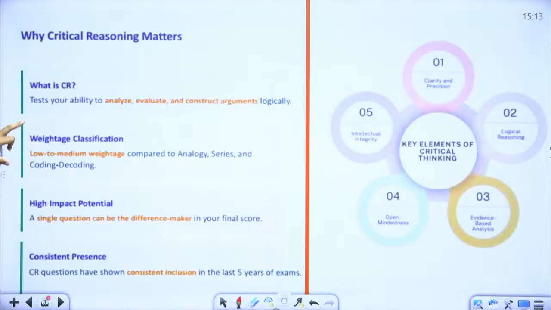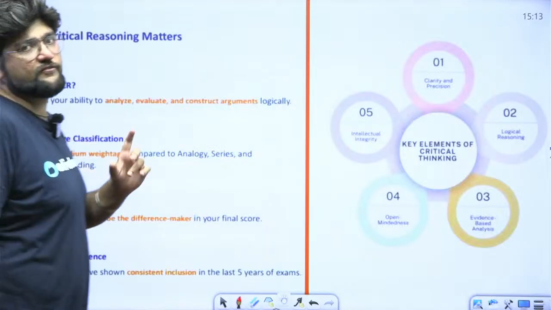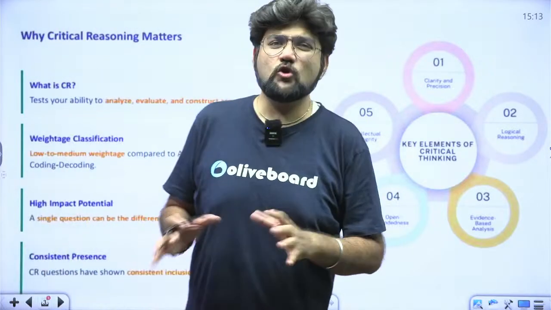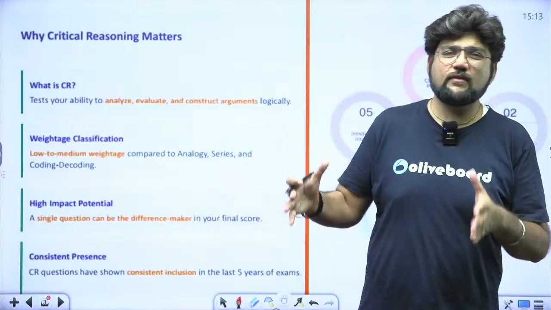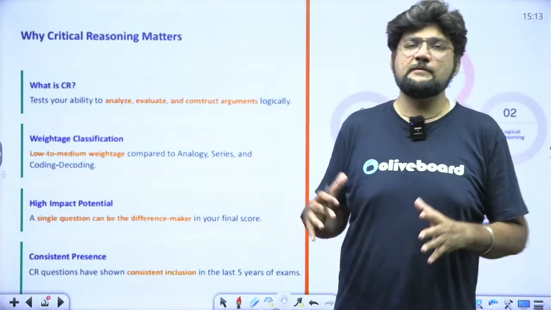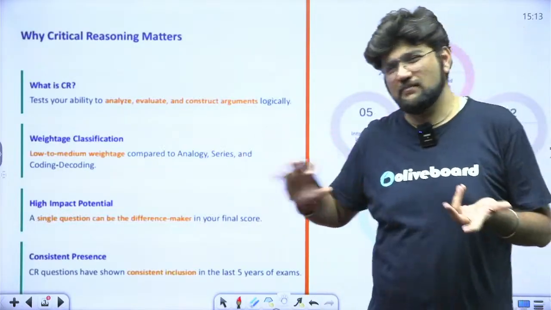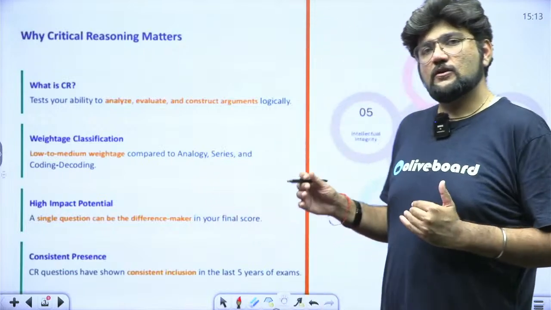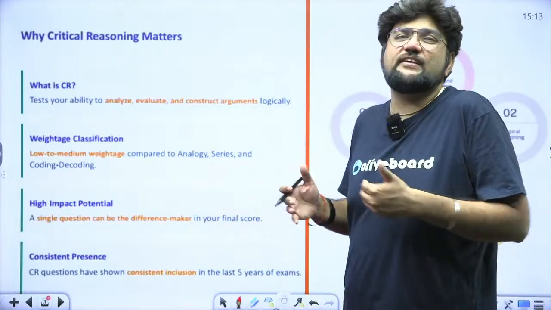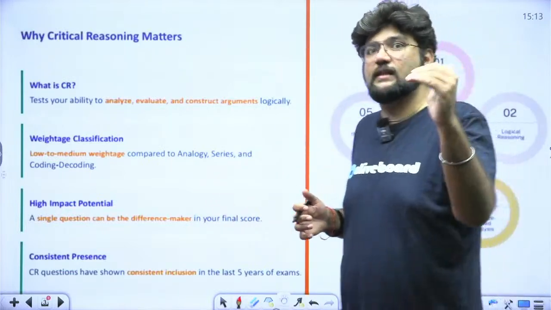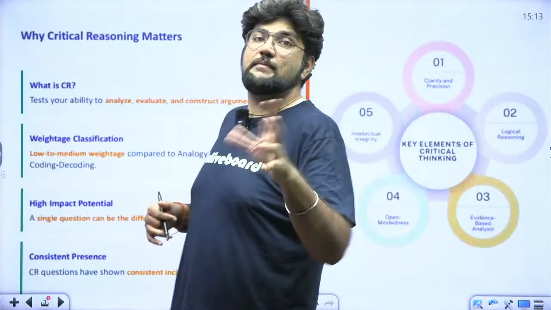Weightage classification, I'll tell you, so far if you observe the data, it is low to medium only. That means out of 25 questions, maybe 1 or 2 questions. Out of 30 questions in tier 2, maybe 2 or 3 questions, right? So percentage wise, you will feel that the weightage is not as much, but the impact is very high. Even one question can make or break it.